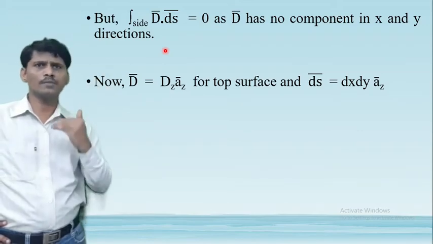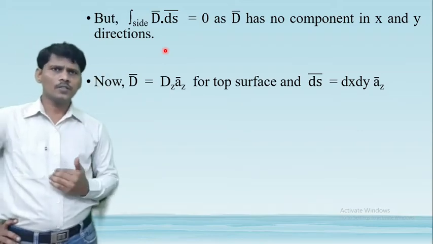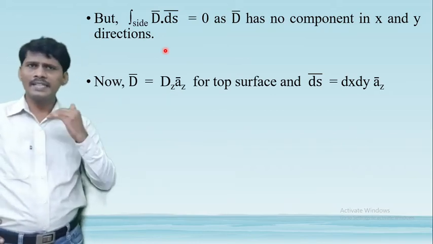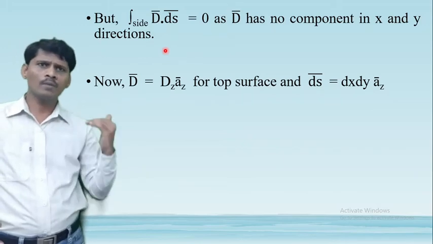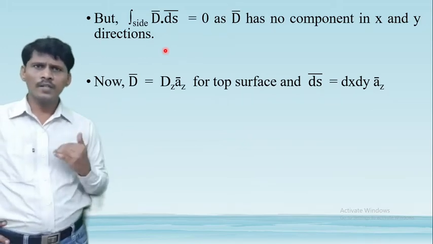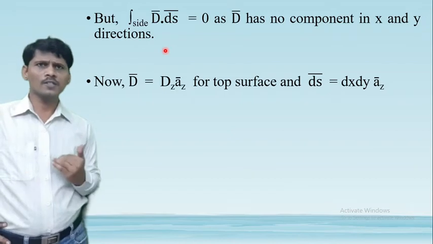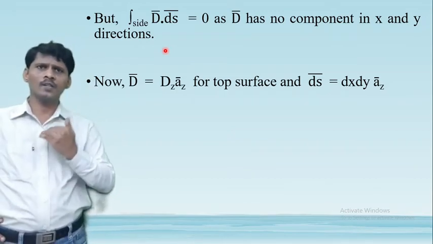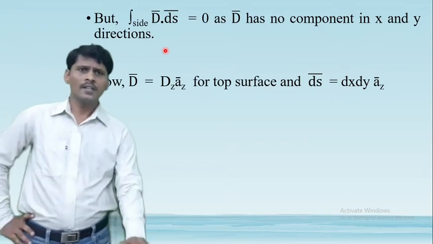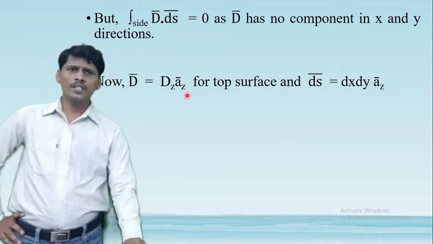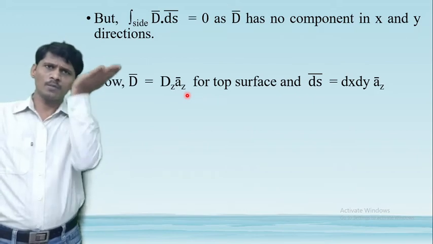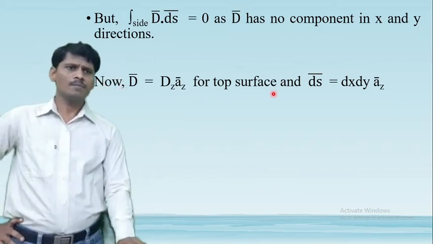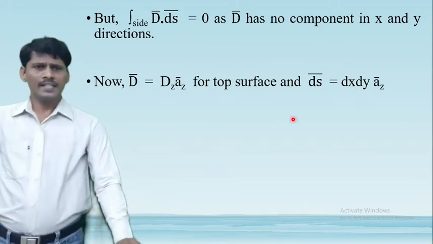For the top of the surface, in the Cartesian coordinate system, what is the vector form of the electric flux density? D bar is equal to Dx ax bar plus Dy ay bar plus Dz az bar. Now here in this application, the electric flux density exists along the z direction only, not present in the x direction and y direction. So because of that, D bar is equal to Dz az bar on top of the surface, and the differential vector surface area is dS bar equal to dx dy az bar.